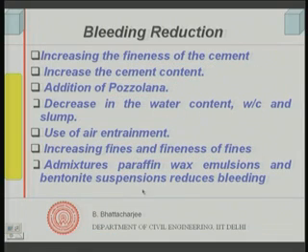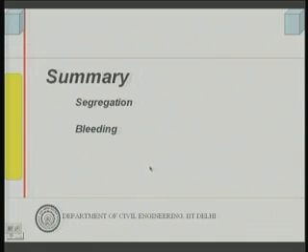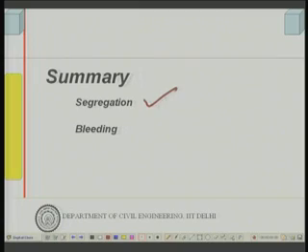Well, I think that would be enough, that would finish our discussion on segregation and bleeding. So, today we have discussed two phenomena, one of them is segregation, the other is bleeding. And overall we have discussed in fresh concrete the issues of workability, their measurements, and the rheology of cement paste and concrete a little bit.